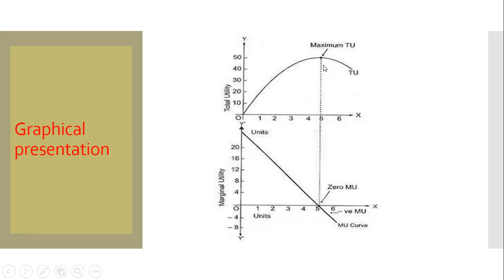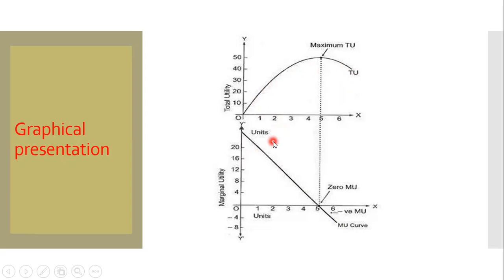That means total utility cannot increase anymore. Then after 0 level, when another unit is consumed, then marginal utility becomes negative. Here you see that it is -4. When it is negative, then total utility starts decreasing. So in this way, we can say when total utility is maximum, marginal utility is 0. When marginal utility is negative, total utility decreases. When marginal utility is decreasing, total utility increases at a decreasing rate.